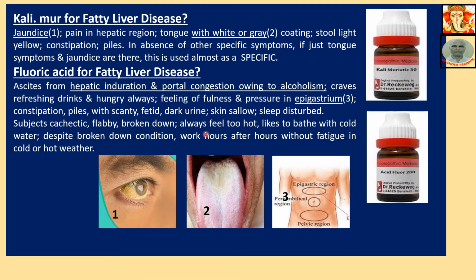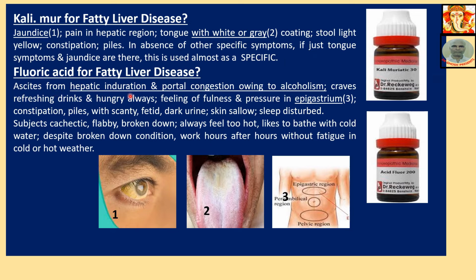Now we are taking the remedial part. Calamure for fatty liver disease: jaundice, pain in hepatic region, tongue with white or grey coating, stool light yellow, constipation, piles. In absence of other specific symptoms, if tongue symptoms and jaundice are there, this is almost specific for fatty liver disease. Fluoric acid for fatty liver disease.